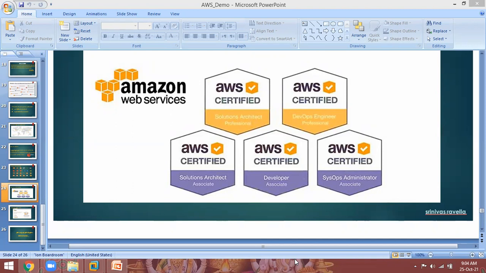I will send all these materials to you. Daily recordings of whatever classes are going on will also be sent by the Durgasoft people to your mail IDs through Google Drive. Okay, thanks.